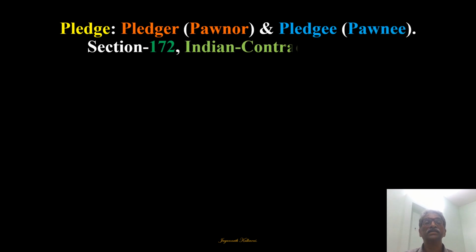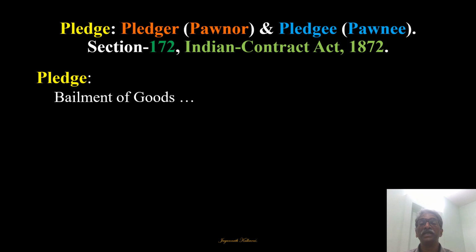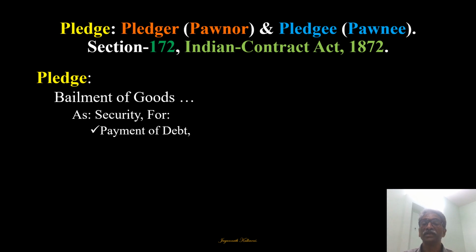Now from this bailment, what we have derived is the pledge, and the concepts have come as pledger and pledgee. Similarly, PAWNOR and PAWNEE. Popularly they are called PAWNOR and PAWNEE, but basically they are pledger and pledgee. Pledge is a bailment of goods when it is used as a security for either payment of debt or for performance of a certain promise.